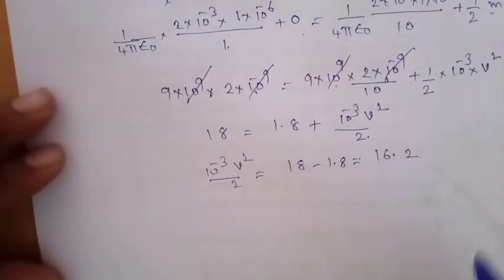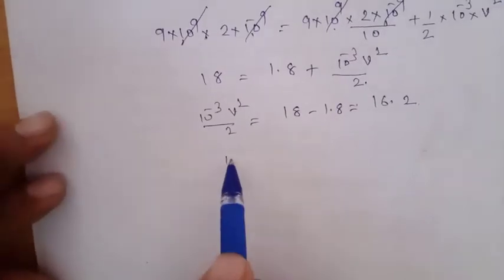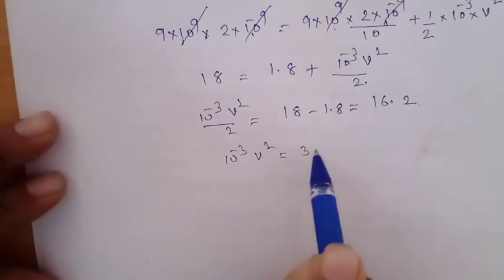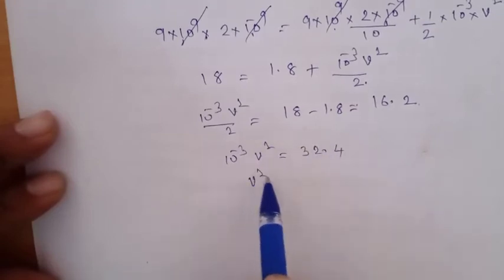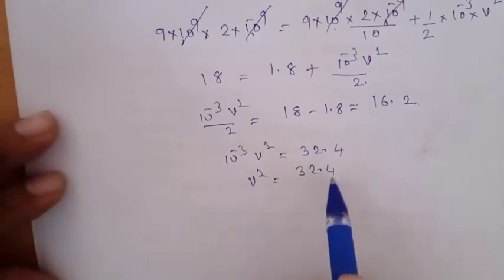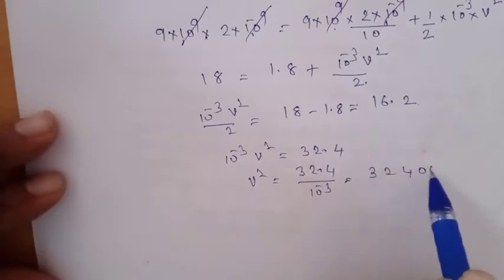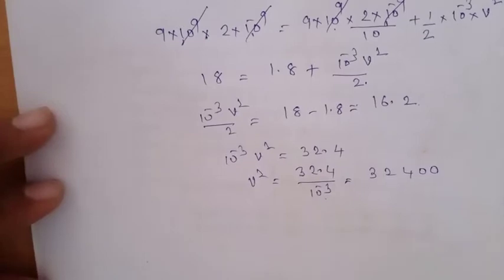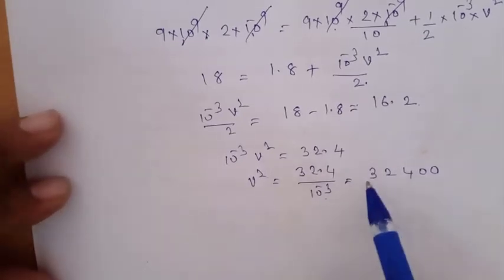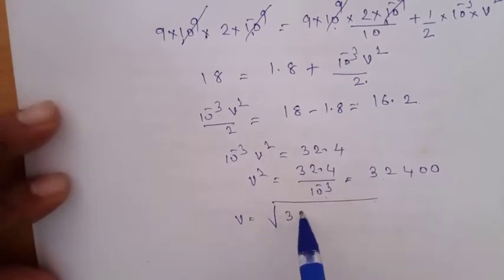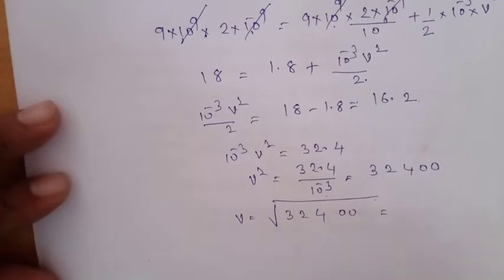This value is 16.2. 10 power minus 3 V square is equal to 32.4. V square is equal to 32.4 by 10 power minus 3. Finally, this 10 power minus 3 came to the numerator, it becomes 10 cube. So 32400. V is equal to square root of 32400. This value will be 180 meter per second.